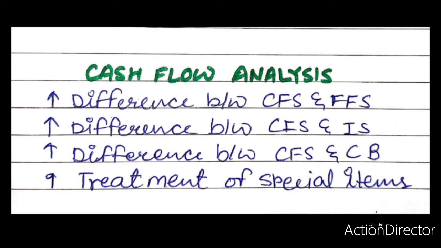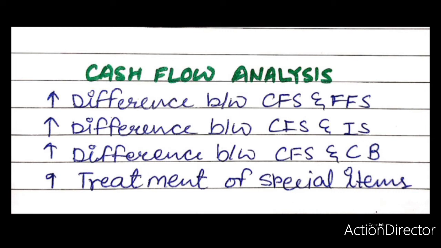Taxes paid are usually classified as cash flows from operating activities. However, when it is practicable to identify the tax cash flow with investing or financing activities, the tax cash flow may be appropriately classified as an investing or financing activity, and the total amount of tax paid is disclosed.